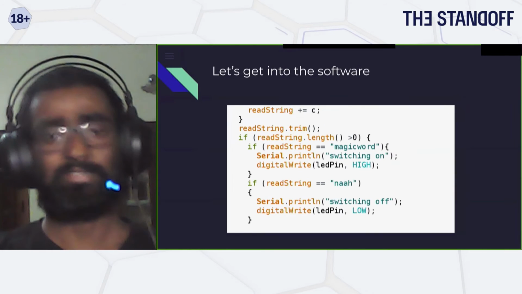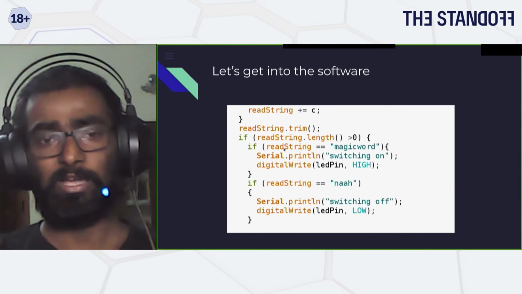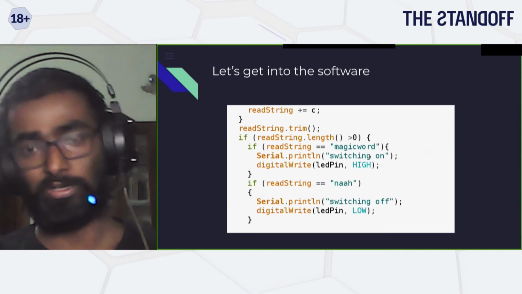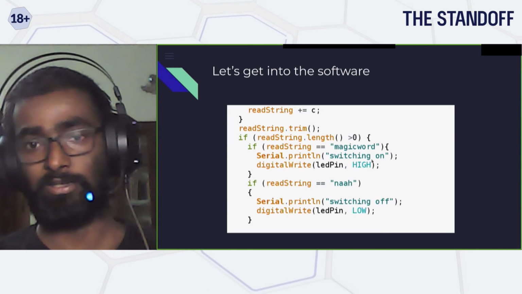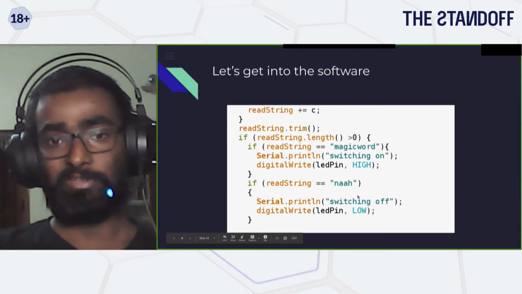So this is the example code I have written. I'm just getting the data serially, and checking if my value is equal to this. If so, turn on the LED. If it is not, then switch on something else.